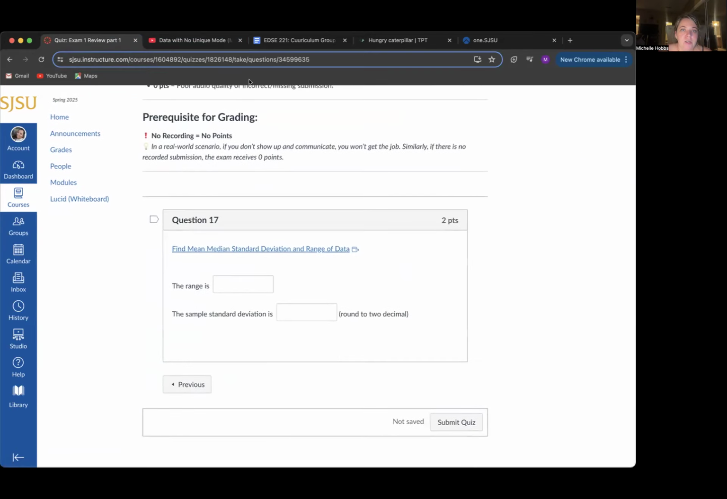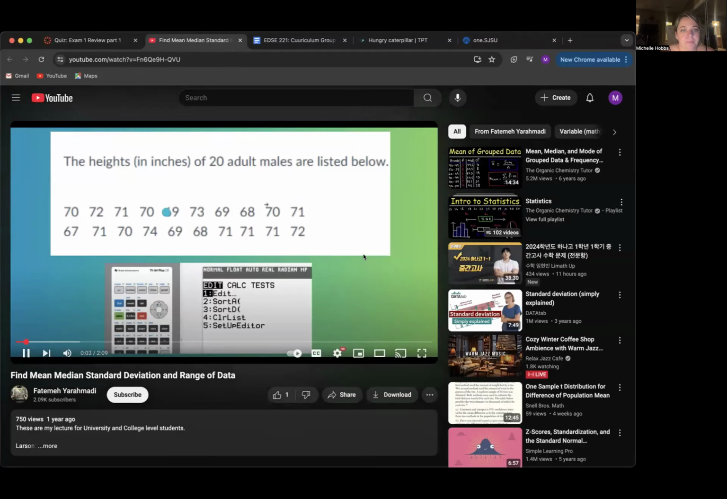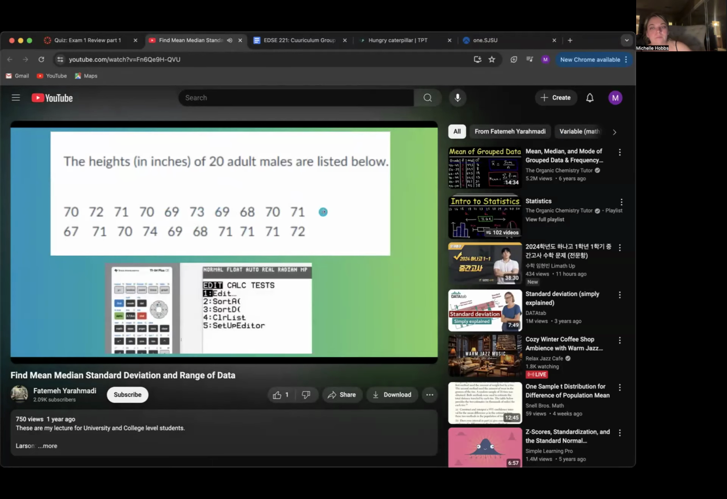Okay. And then question 17: find the mean, median, standard deviation, and range of the data. Let's give it a click here. Here you have a bunch of data. 20 data values are given to you. You want to find a measure of center and a measure of variability.